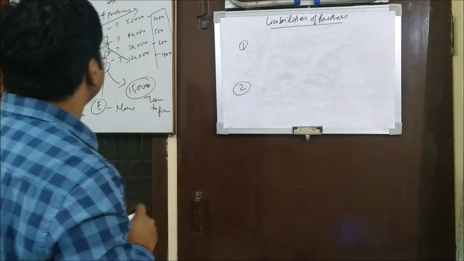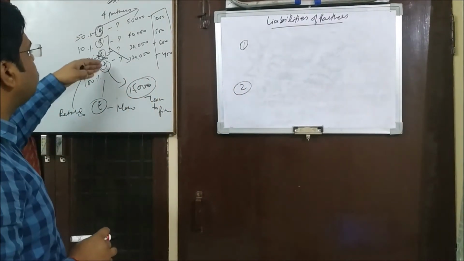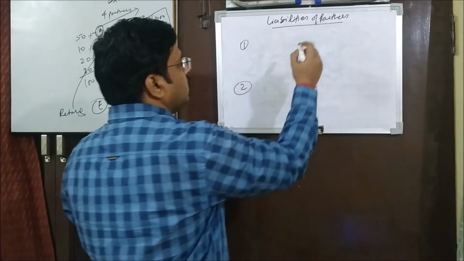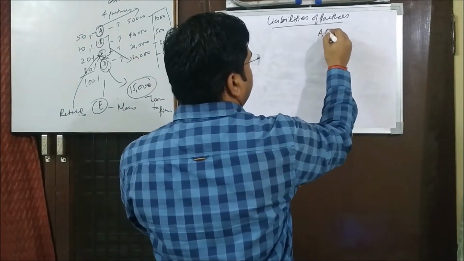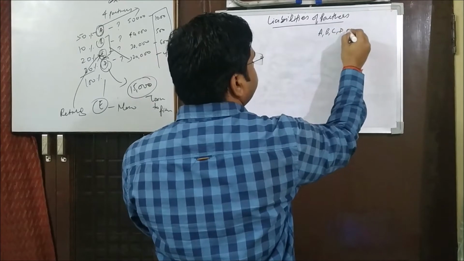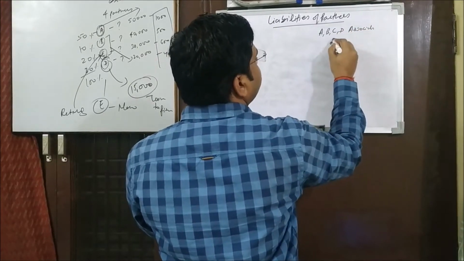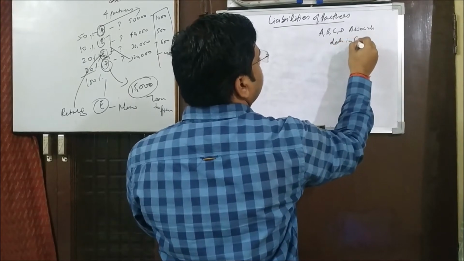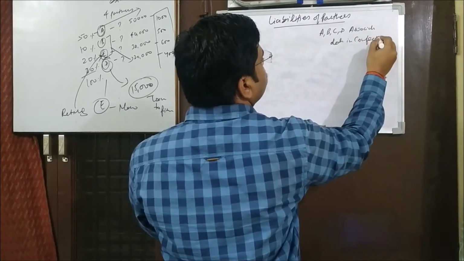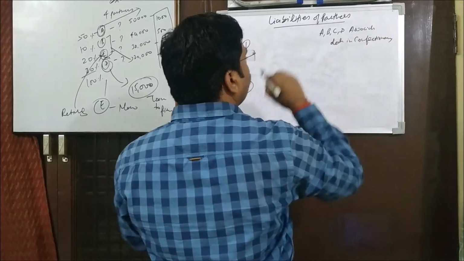Let's consider the same example. There are 4 partners A, B, C, D, and their organization is named ABCD Associates, which deals in confectionery business. Now what happens?